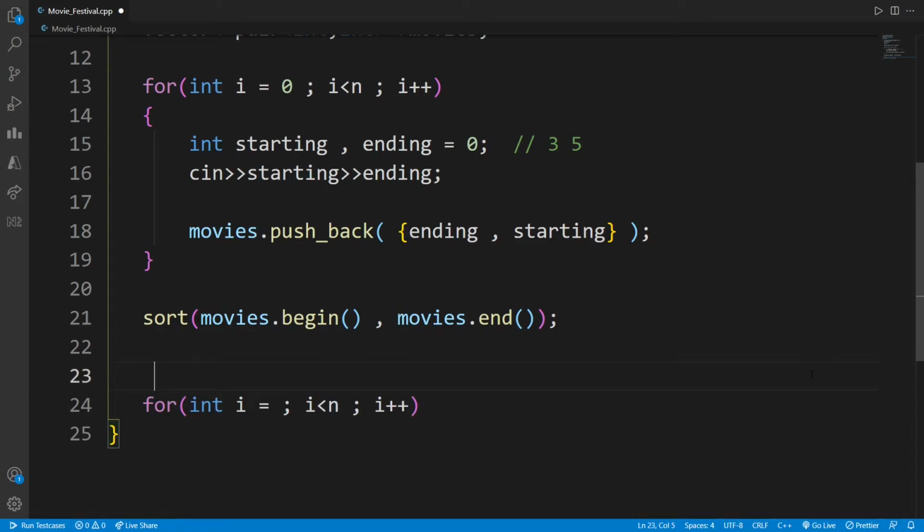I will store the first movie, the start movie, to movie[0].first. Why am I doing this? Because now I will compare this with the rest of the movies. So I will start this i from 1.